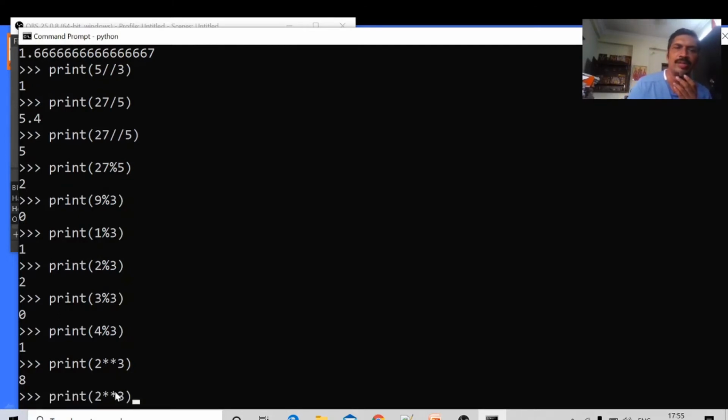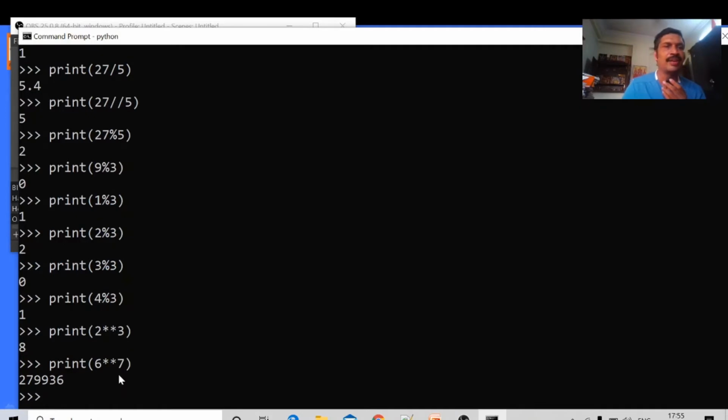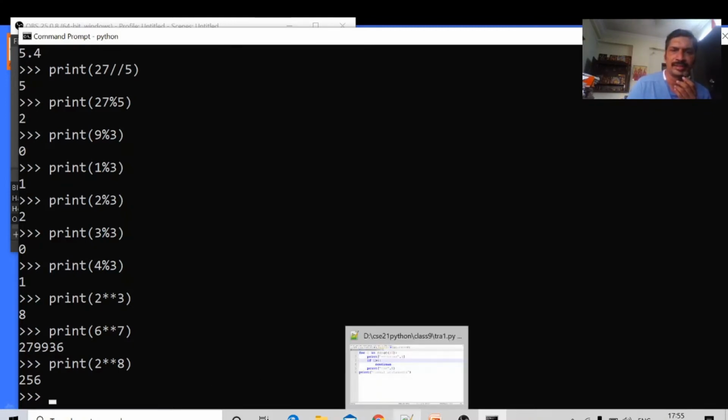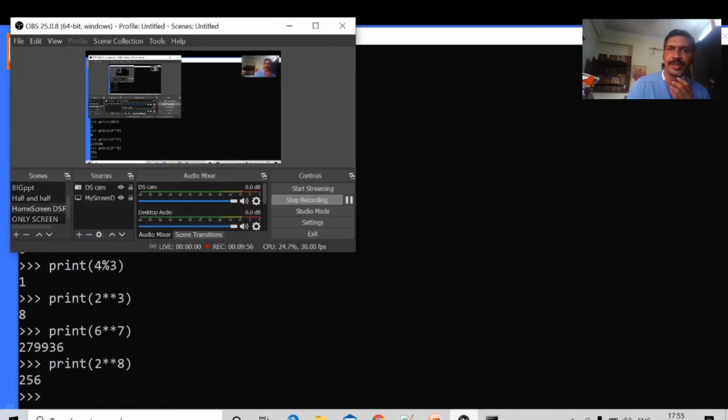I want to compute the value of 6 power 7. 6 star star 7. How much time would you take by hand? A long time. Python will give it in less time. The value of 6 power 7 is 279936. What is the value of 2 power 8? 2 star star 8. The value is 256. The star star symbol is used to print the power values. This is about arithmetic operators.